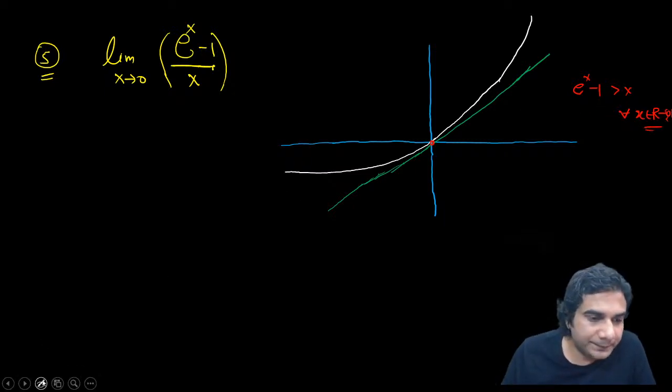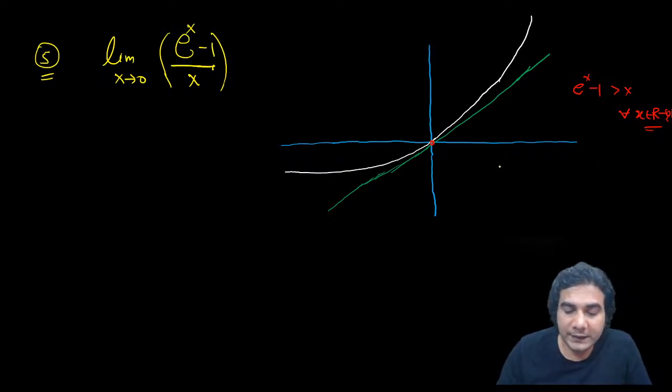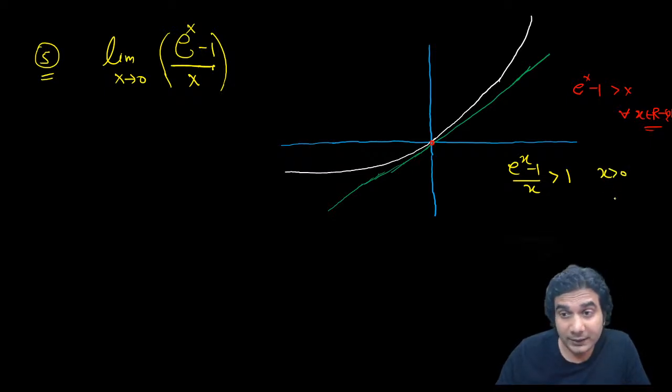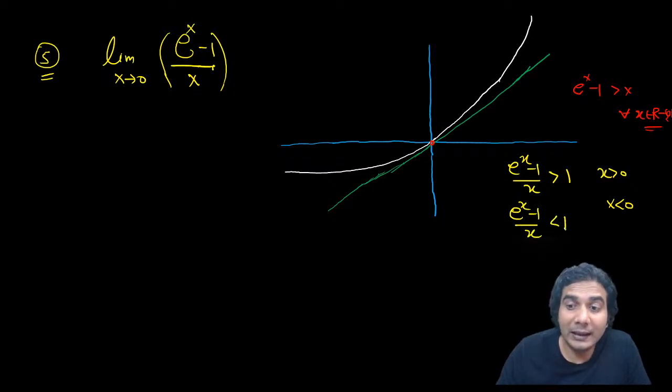So now you can see one important point arises, and it is different from the four standard limits which we have discussed earlier. If you divide by x, then this is going to be more than 1 when x is positive, but when x is negative and you're dividing by x, then the inequality will reverse. So e raised to x minus 1 divided by x will be less than 1. Graphically you can see that the magnitude of e raised to x minus 1 is greater than the magnitude of x. So this limit is actually 1.